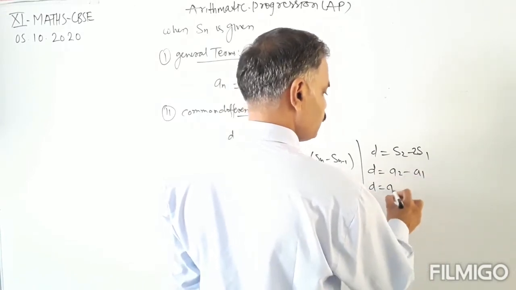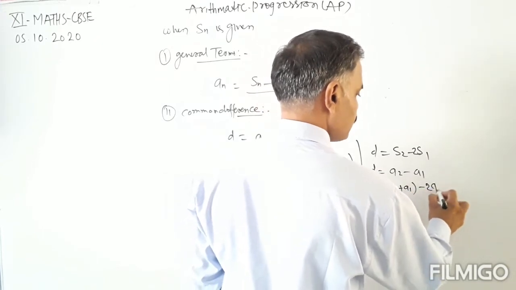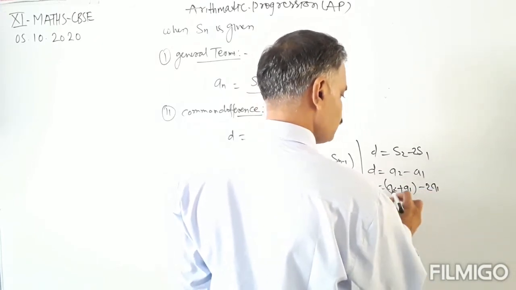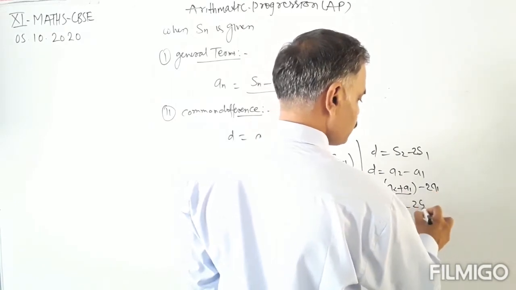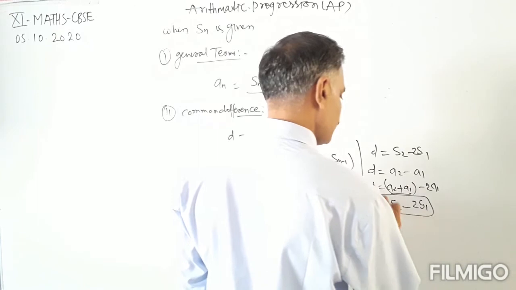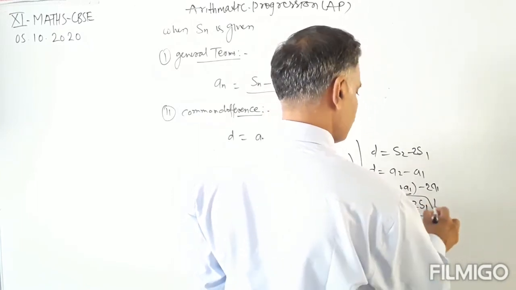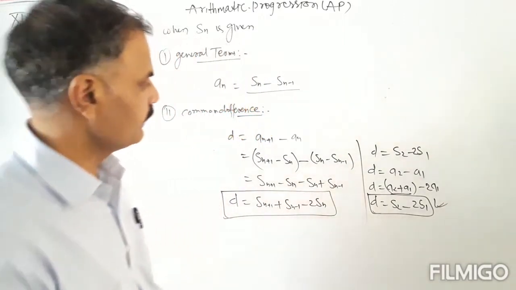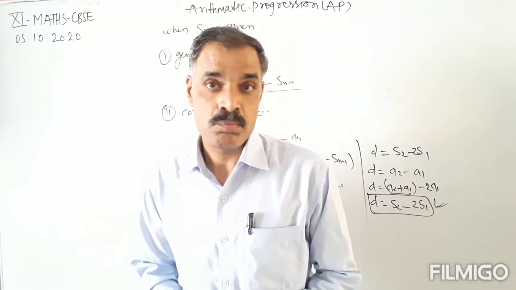So d equals a2 plus a1 minus 2a1, that is S2 minus 2S1. So d is equal to S2 minus 2S1. We can also use this formula for finding the common difference whenever Sn is given.